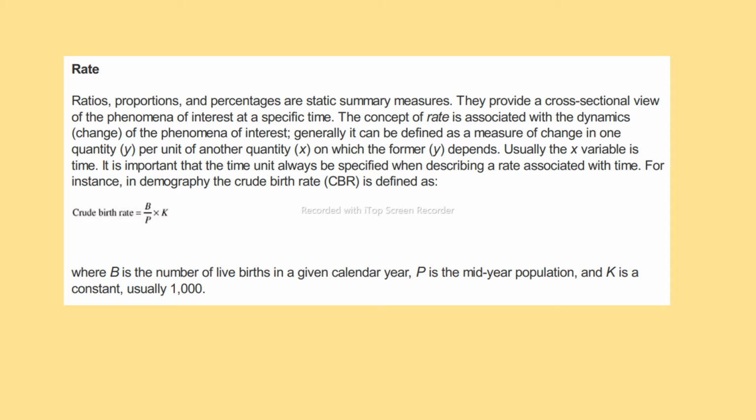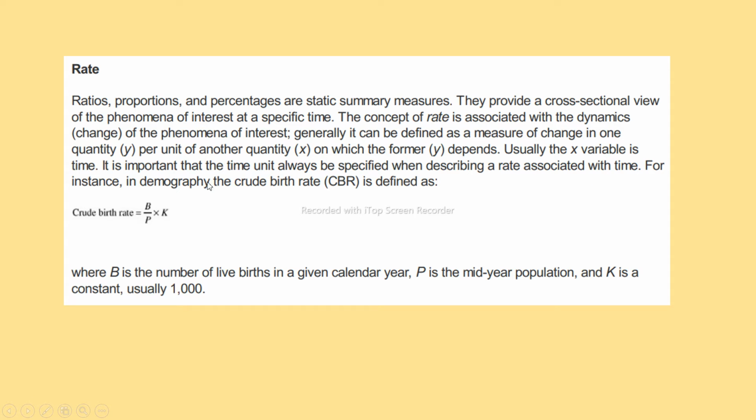So, just now what we have seen, the ratios, the proportions, and the percentages, they are somewhat static in nature. But when we talk about the rate, it is with respect to some time, with respect to a dynamic thing. That's why the concept of rate is associated with the dynamics of the phenomena of interest. Generally it can be defined as a measure of change in one quantity y per unit of another quantity x on which the former y depends. Usually the x variable is time. It is important that the time unit always be specified when describing the rate associated with time.